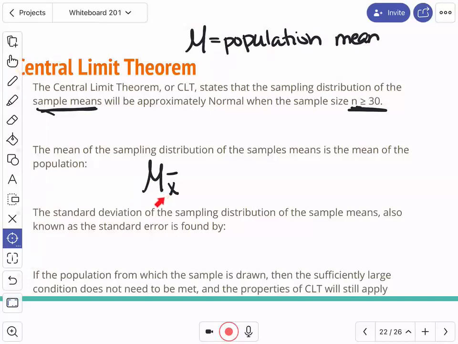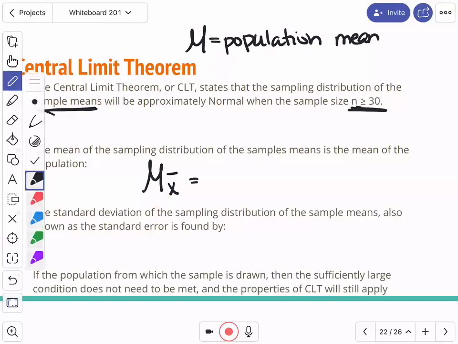That means I've added up every sample mean. It is equal to mu of X, the population mean. I can use the sample means as a rough estimate for the mean of the population.